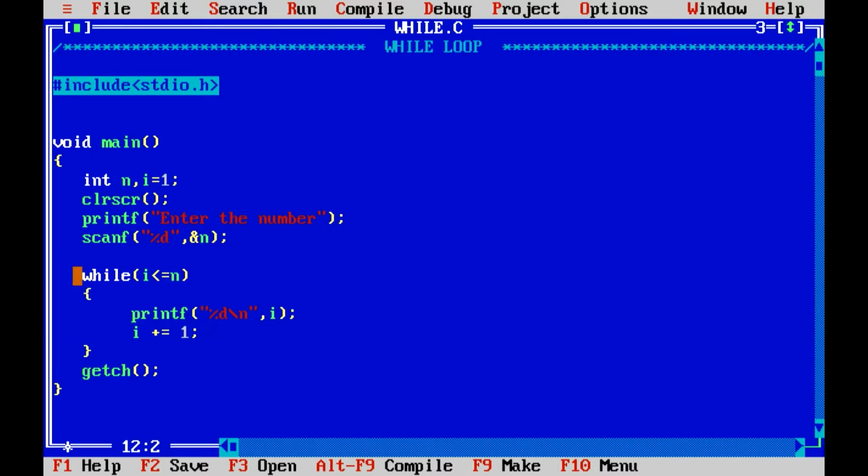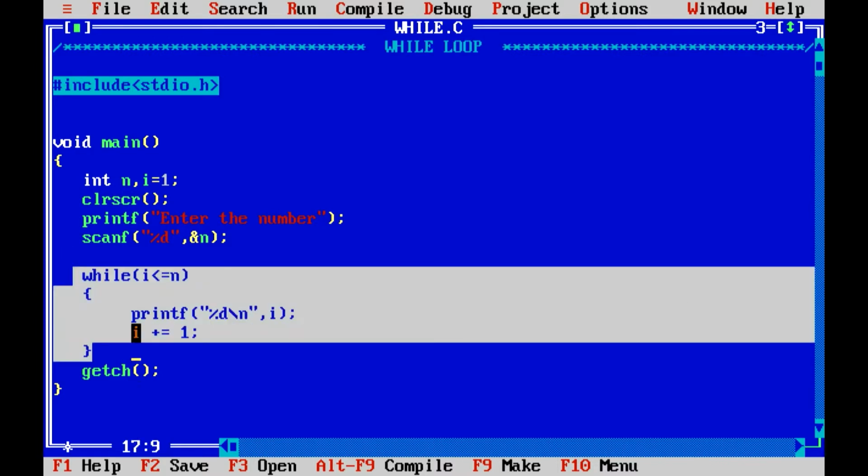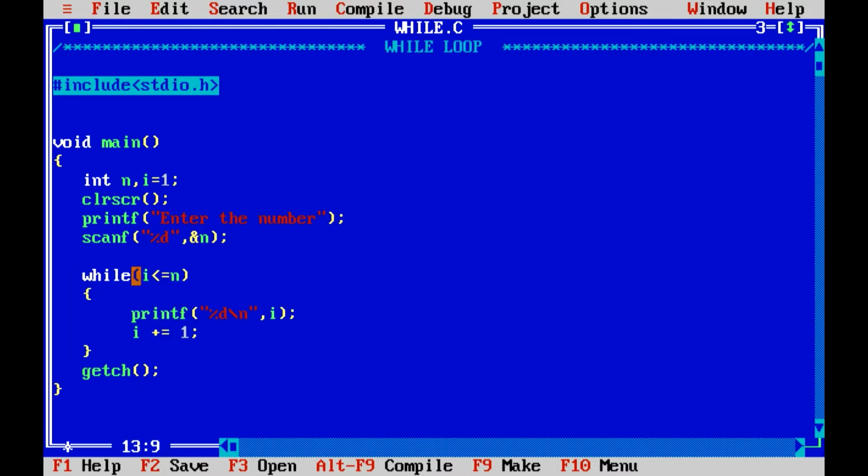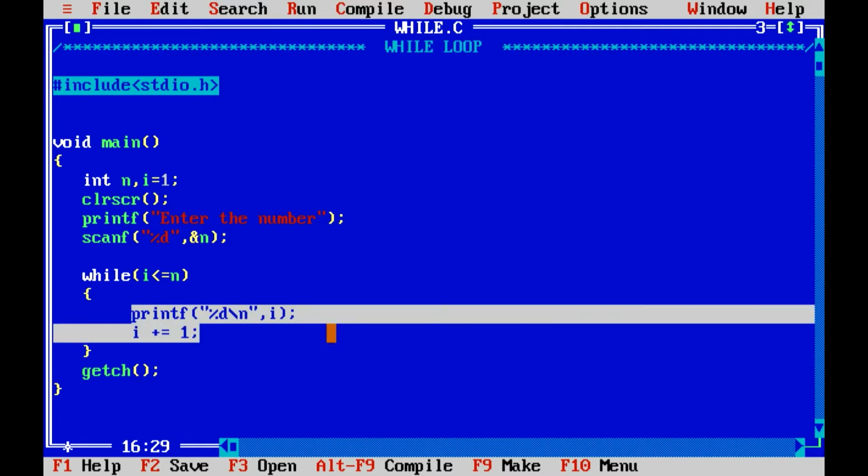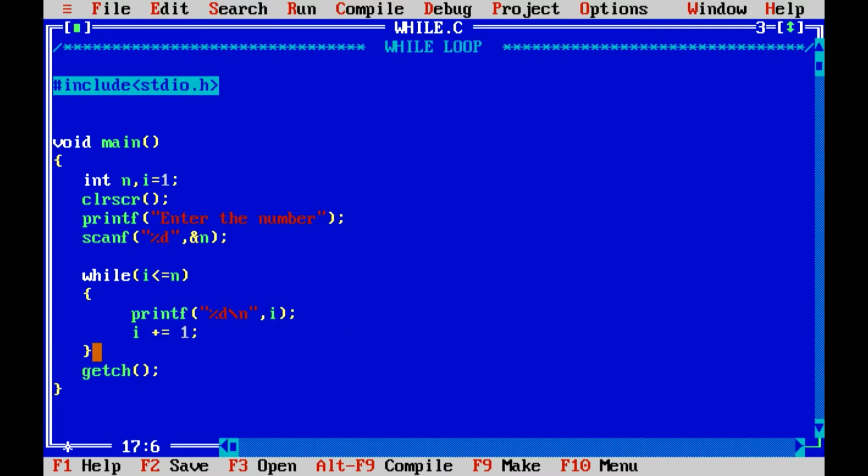And this is the while loop. The while loop syntax is: while, inside braces you will have the condition, and then inside these braces you will have all the statements, and then you have to close the while loop braces. So what this does is, first the compiler checks if this condition is true.